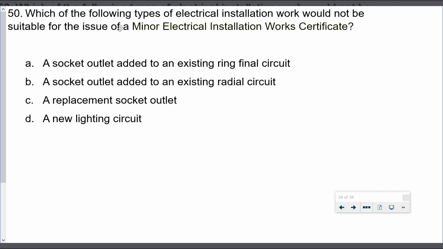Question 50. Which of the following types of electrical installation work would not be suitable for the issue of a minor electrical installation works certificate? So we're looking here at certification or minor electrical installation works certification. Now what have we got? We've got a socket outlet added to an existing ring circuit. We've got a socket outlet added to an existing radial circuit. Very similar, so unlikely. We've got the replacement of a socket outlet or a new lighting circuit. I know where I'm leaning towards. Hopefully this is one that you can answer yourself.